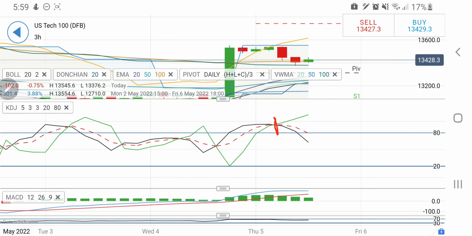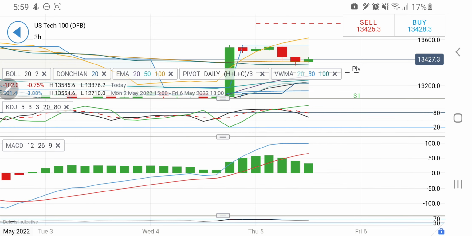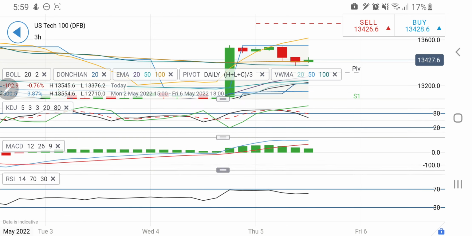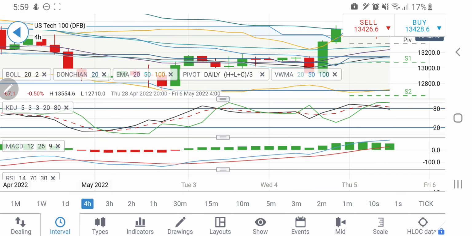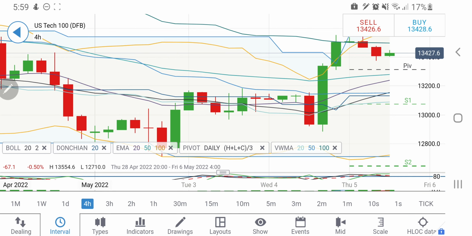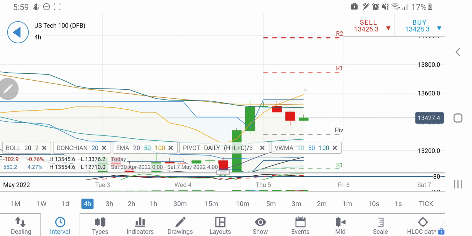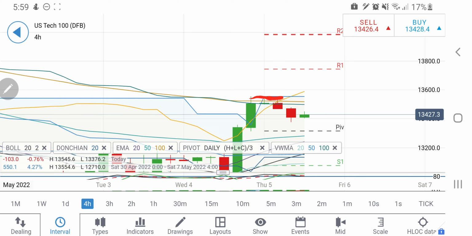Now look at this, the stochastic has crossed over. It is on sell side divergence, also indicating bearishness here on the 3-hour charts. The MACD is trying to converge and indicating probably a little bearishness there, but I'll be cautious till it crosses over. Now look at the 4-hour charts. On the 4-hour charts too, see these three candles created a wall out there, a minor retracement, and now this is also increasing in body size.